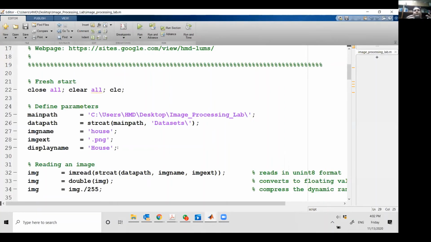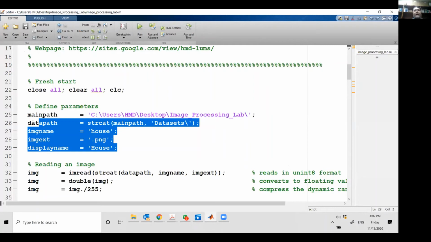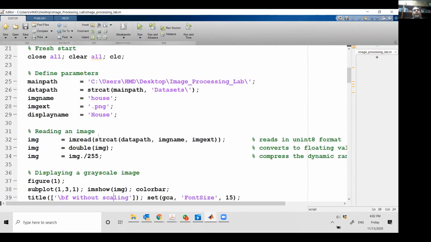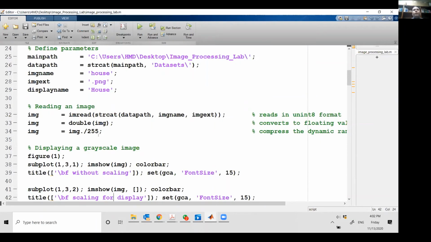And to give a title to the figure, I said this is an image of a house. That's just my display name. So I've defined the parameters: where my main folder is, the data path from where I have to read the data, and which image I have to read. I told it to read house.png. So the first thing I need to do is to know how to read the image.